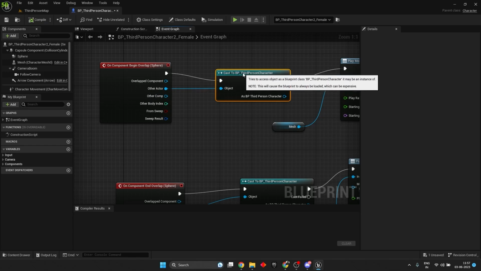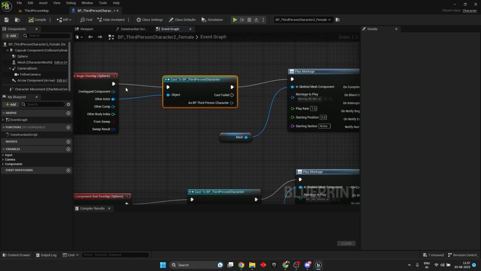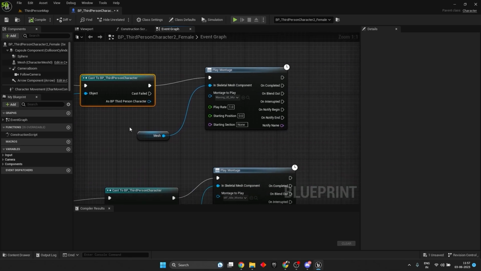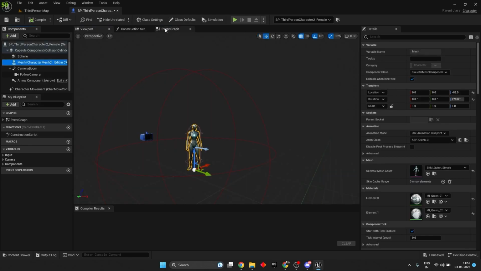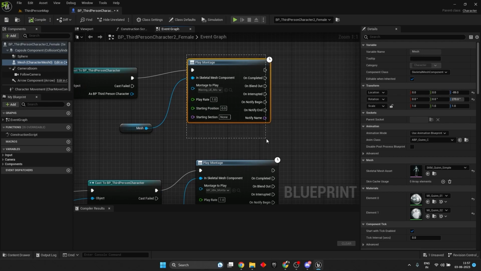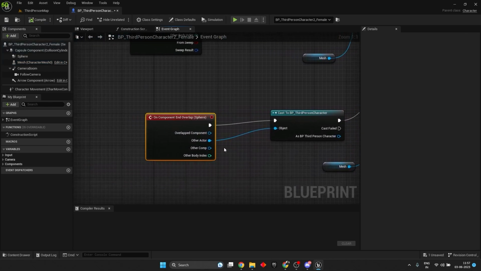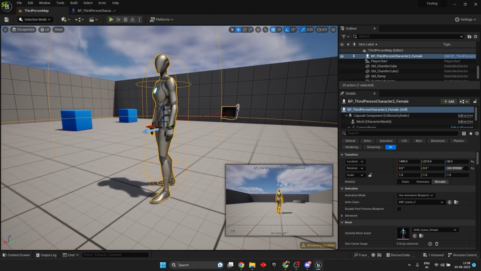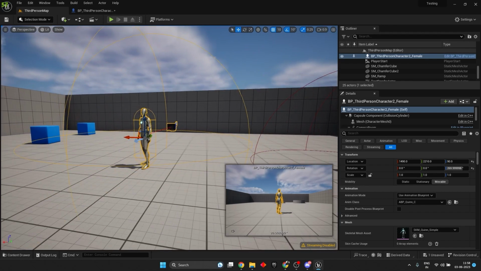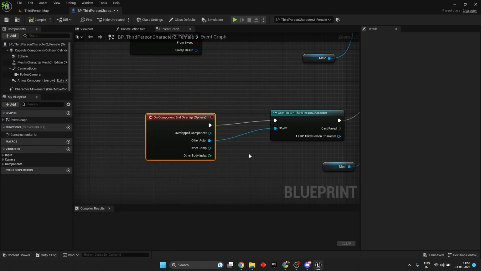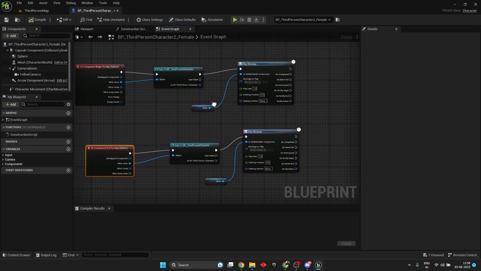If the overlap is done by the third person character, then this mesh should play this montage. When I am beginning overlap, going inside, it will play something. When I go outside, it will play something. Right, so this thing is working fine.